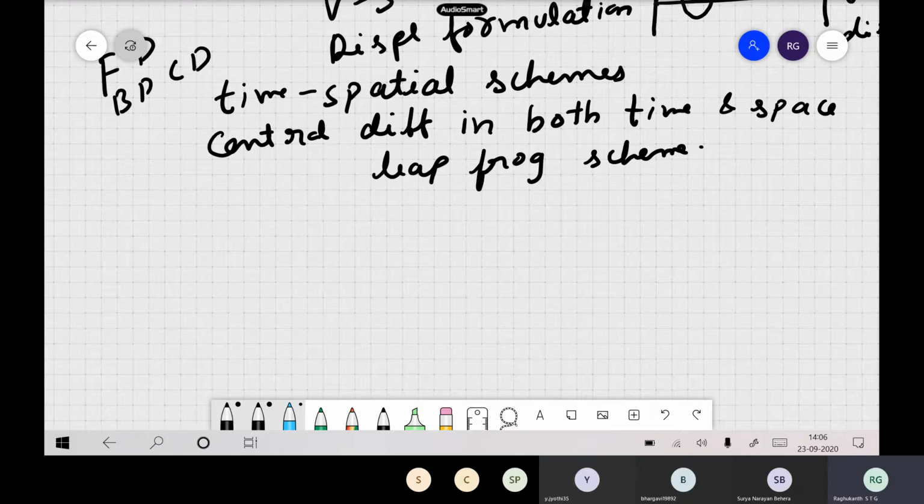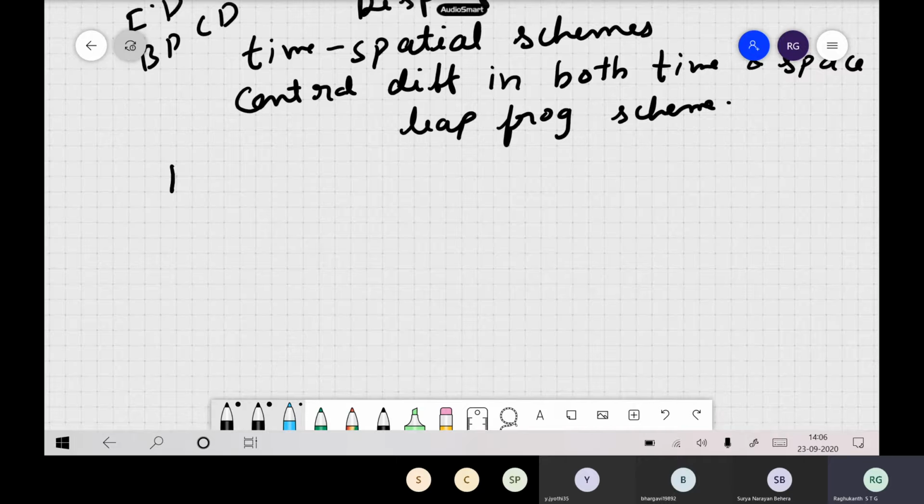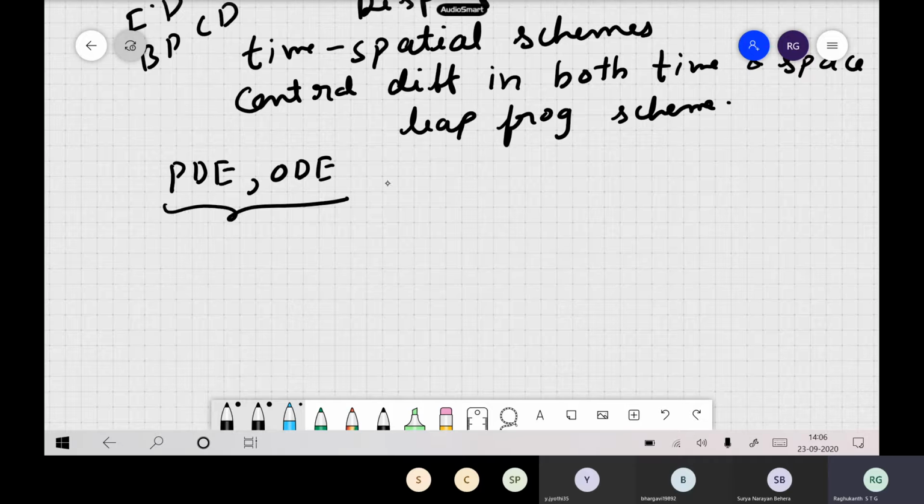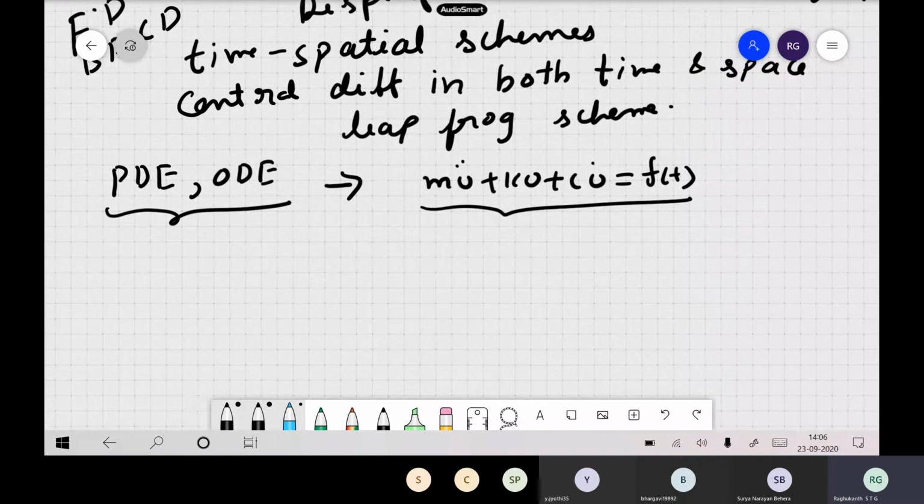Now let us see, as already told, if you have any partial differential equation or ordinary differential equation, generally we write solutions. For example, in a dynamics course, we have m u double dot like this. How do you write the solution for this expression? How do you solve this equation? What is the solution you write? How do you represent u?